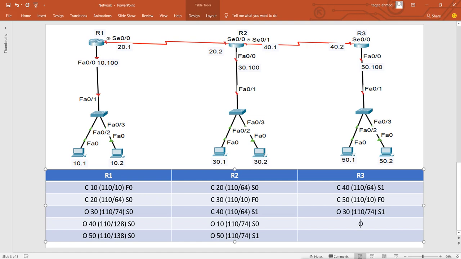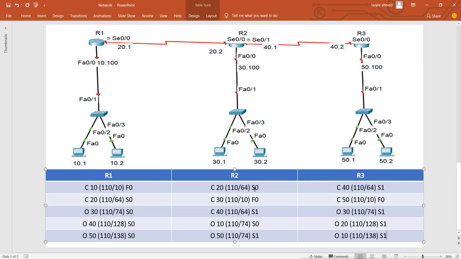Then 60, not 60, what is it? 20, 110. Now for 20, it is also again 64 plus 64 and 128. Serial 1. Then OSPF 10. Now for 10, this router 2 is saying I am having 74, so it will add one more 64 here and it becomes 138, coming from serial 1. Now they have created this routing table with it.